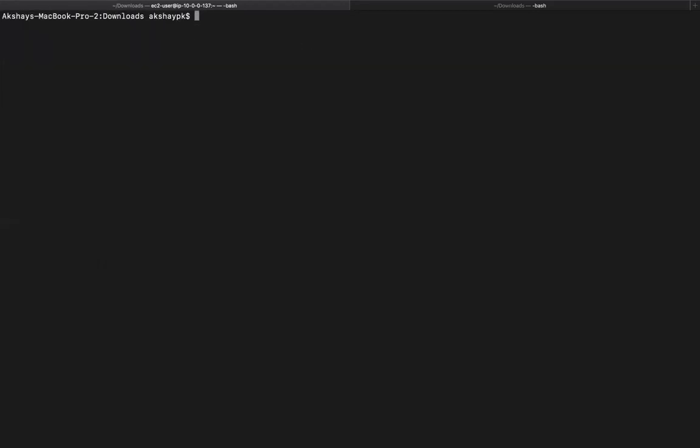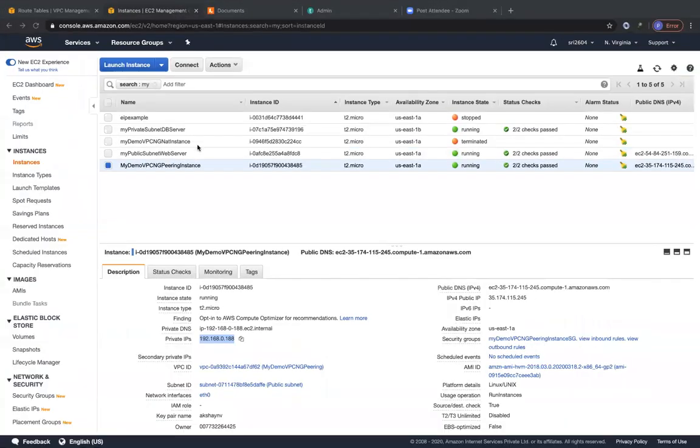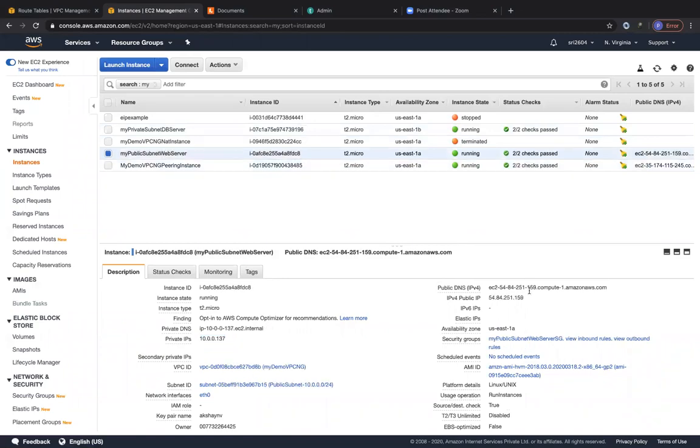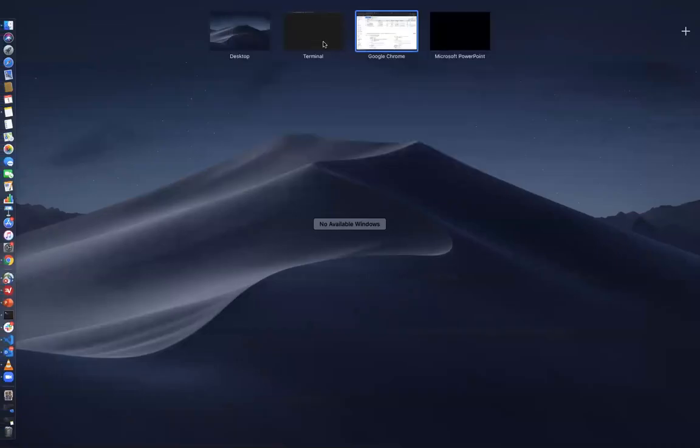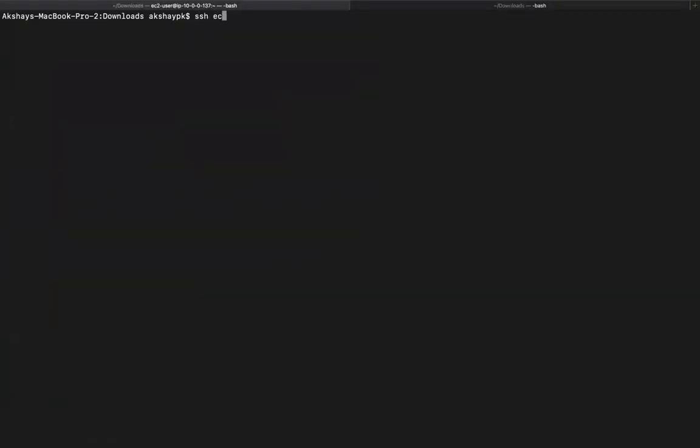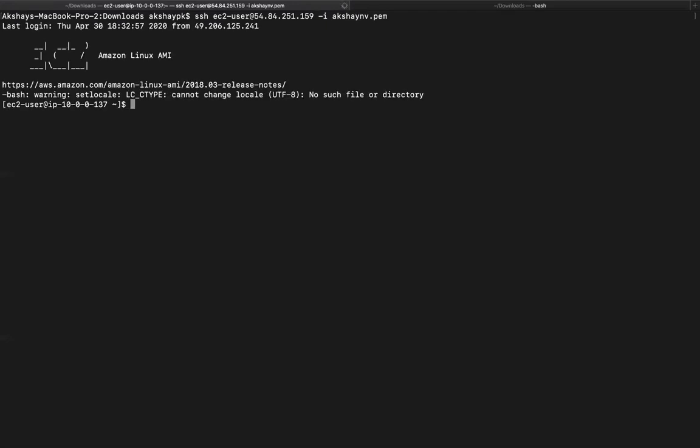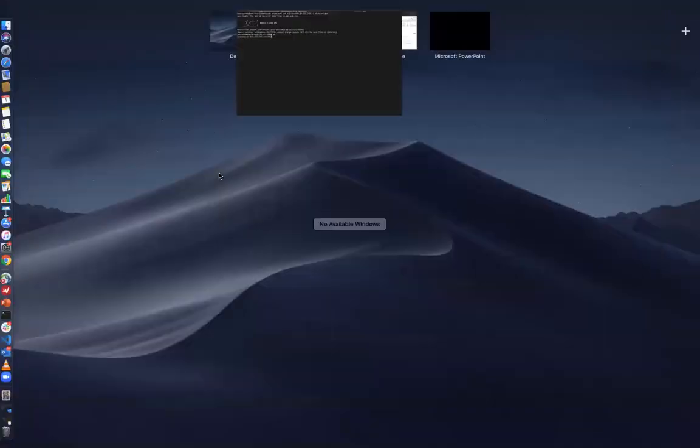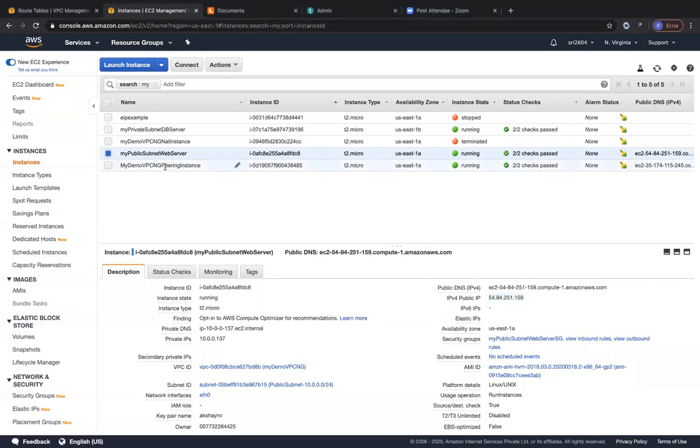So let's try one more thing. Let's try connecting to the public subnet server first, right? So I'm doing SSH ec2-user at public IP, -i akshaynv.pem. So we are within the public subnet server. And let me elevate my privileges to super user. So from the public subnet server within one network, will I be able to directly talk to my peering instance?